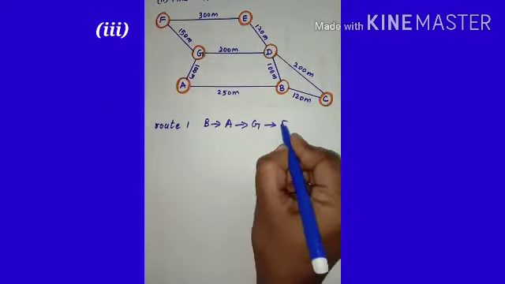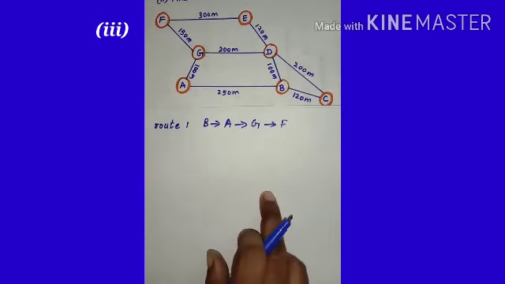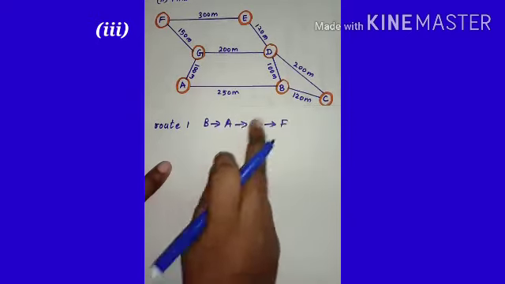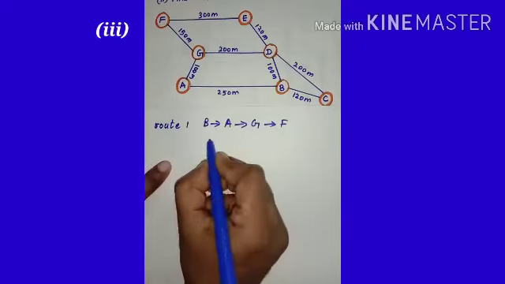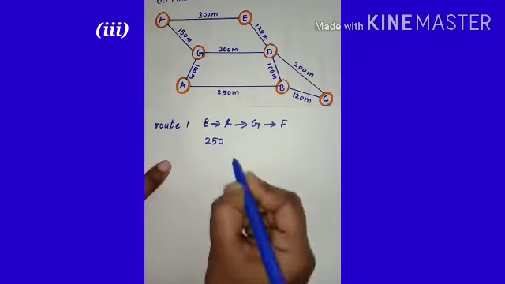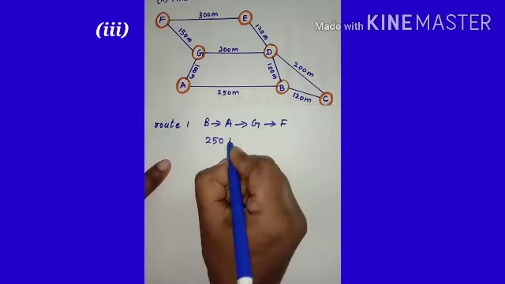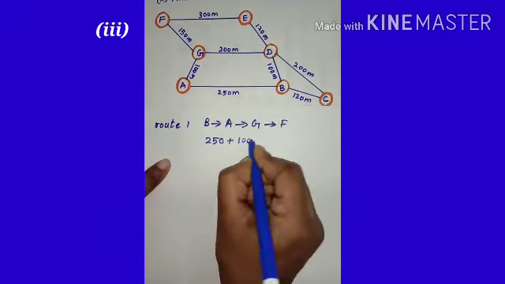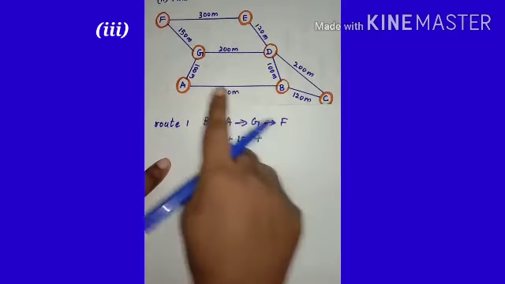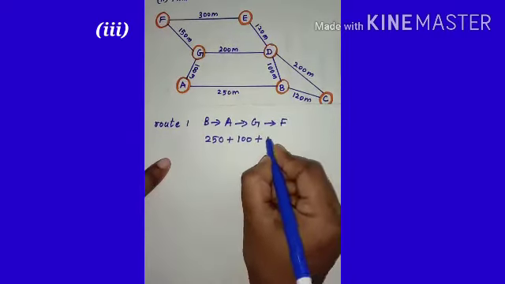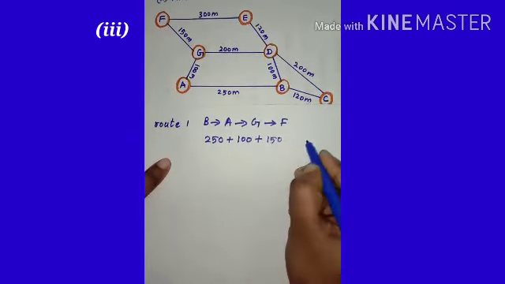So with distance, from B to A is 250. A to G is plus 100 meter, plus G to F is 150 meter.